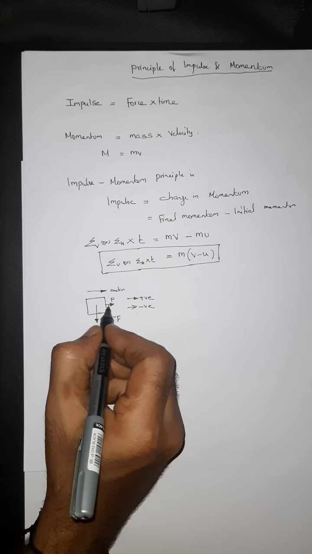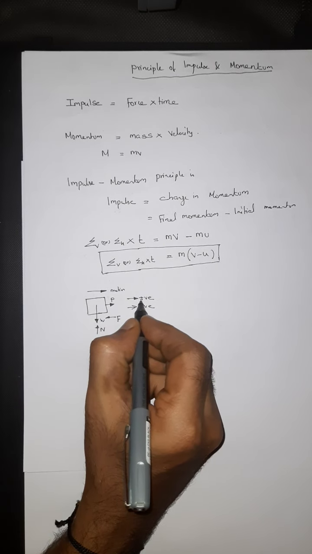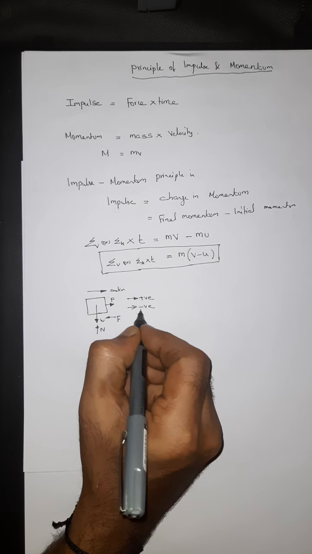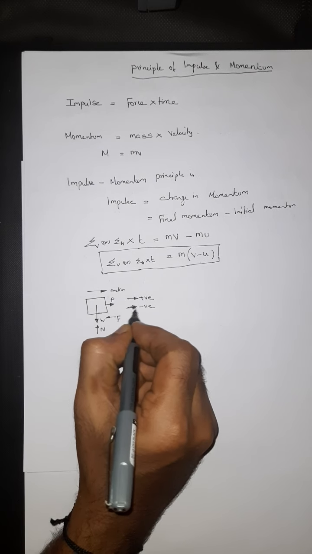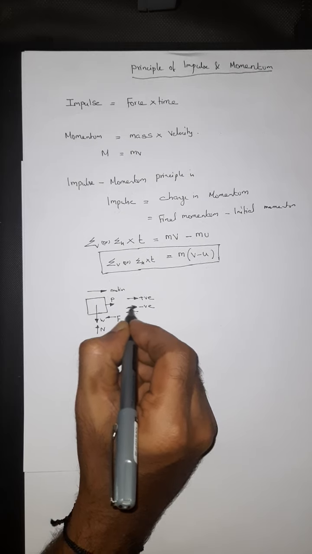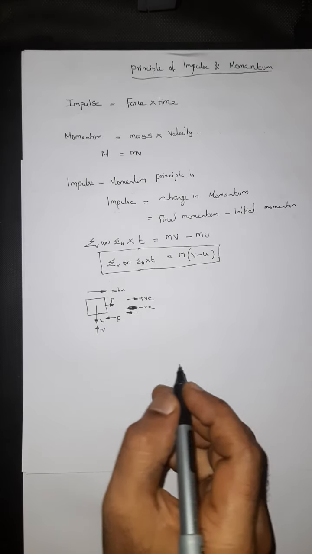Suppose the body moves in the negative x-axis, then the negative x-axis direction would be positive and the positive x-axis direction would be negative. Right. So the same conditions.